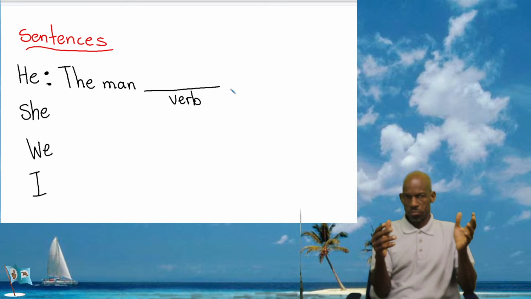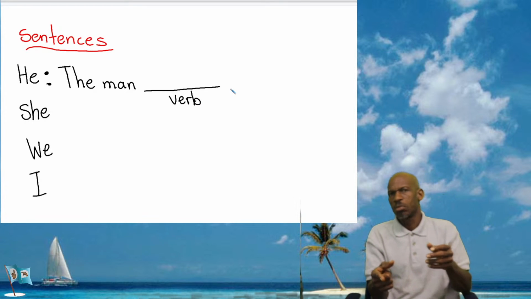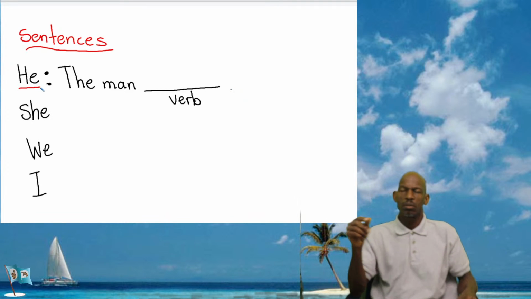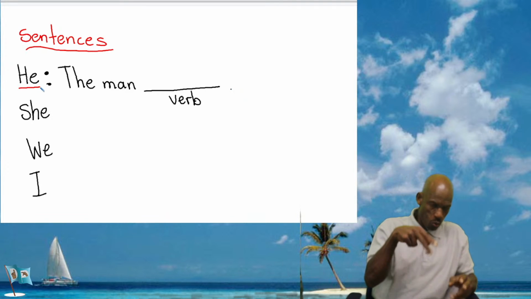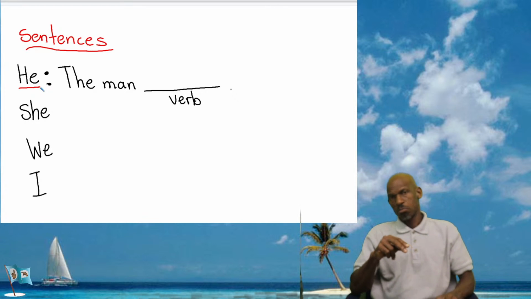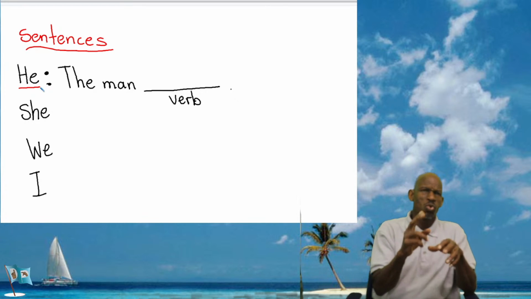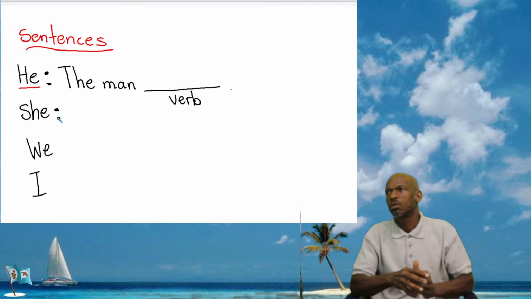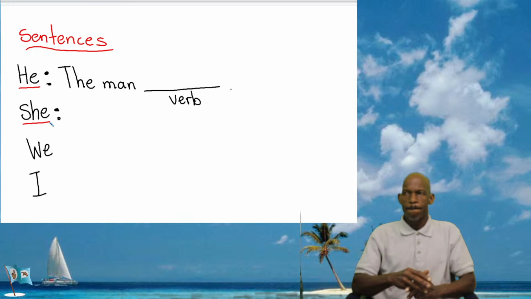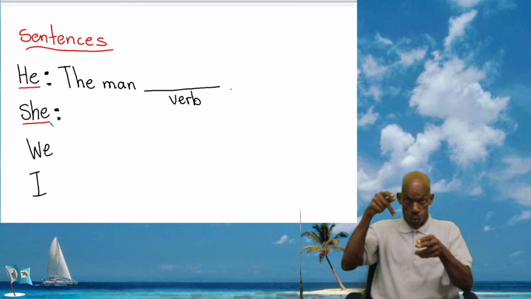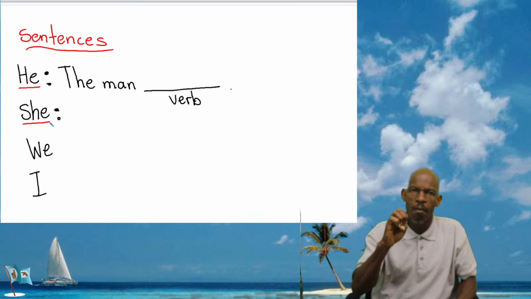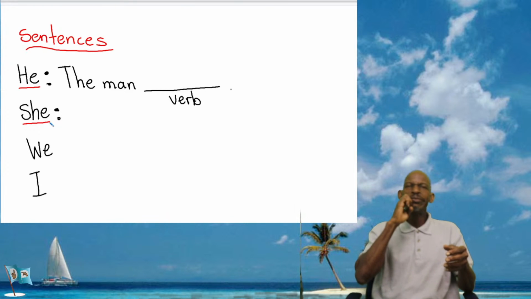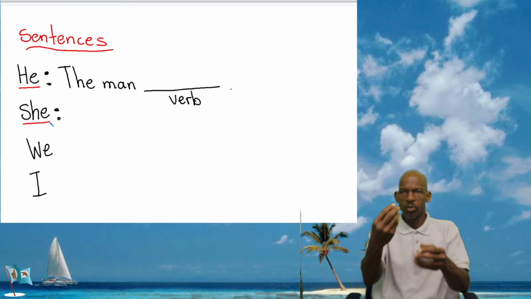I'm showing you what is a pronoun here. The pronoun for the man is he. Going to another one. The next pronoun is she. We need to have a subject. What subject could be used for she? Give me a word that can use she with.